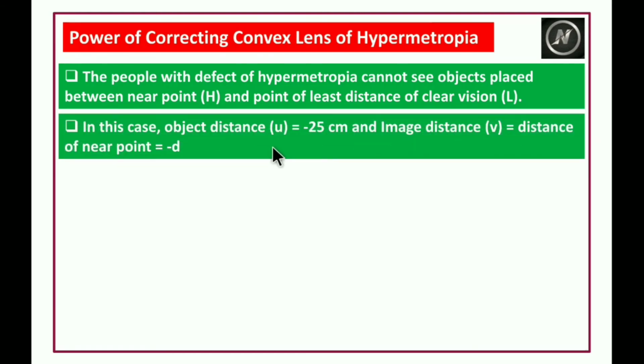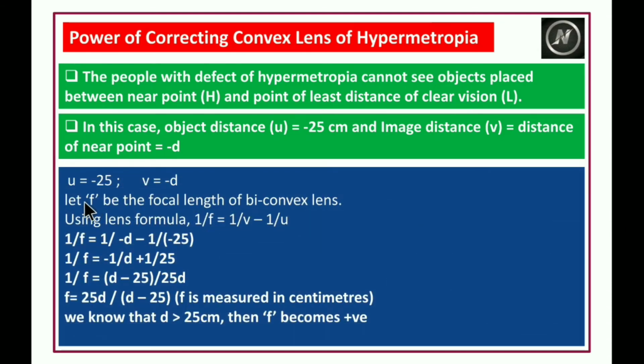In this case, object distance U is equal to minus 25 centimeters and image distance V is equal to the distance of the near point, which is minus d, that is small d. So U means object distance, where we are keeping the object, at 25 centimeters from the eye. V is the image distance, where the image is forming at H, that means the near point. That's why V is equal to minus d.